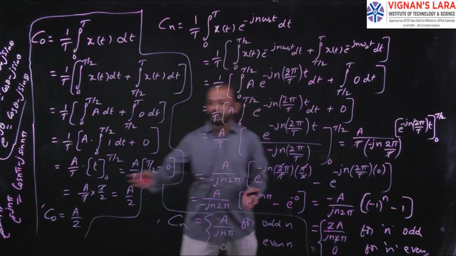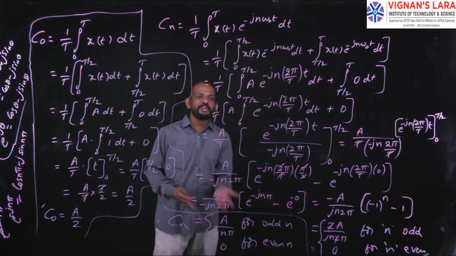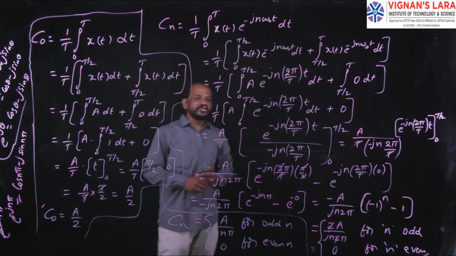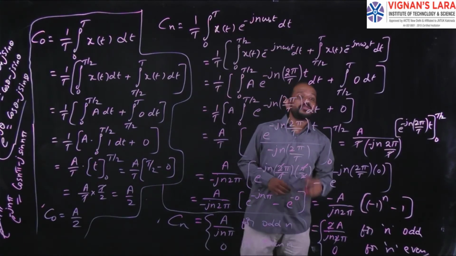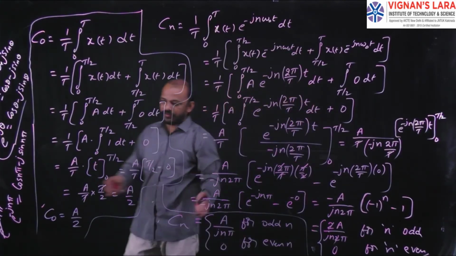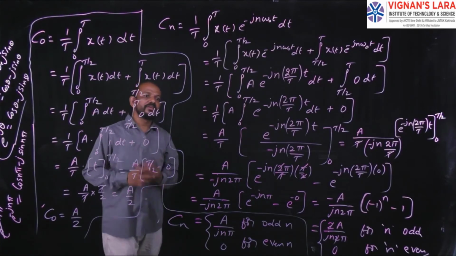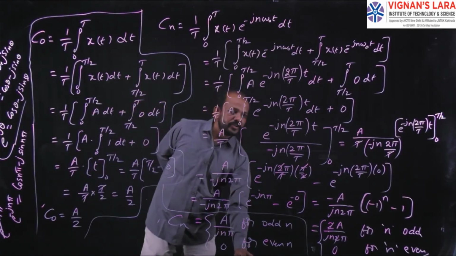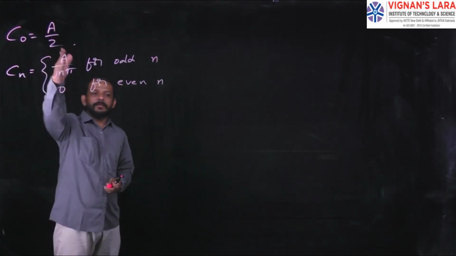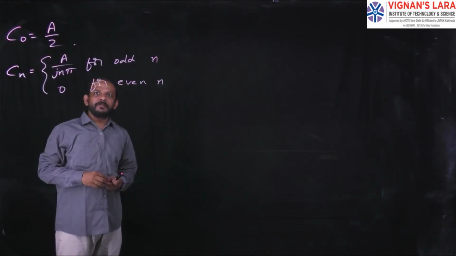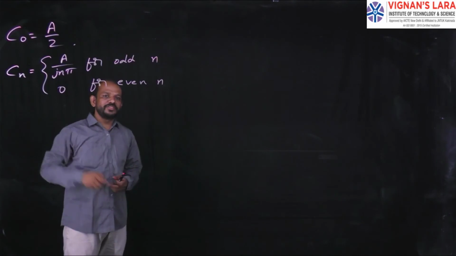If I substitute both C0 and Cn values in the complex exponential Fourier series, then I will get the complex exponential Fourier series representation of the signal x(t). So I got the values of C0 as a by 2 and Cn as a by j n pi for odd n and equal to 0 for even n.